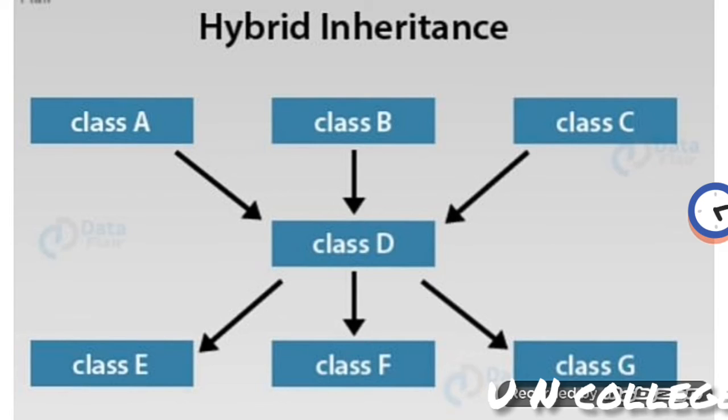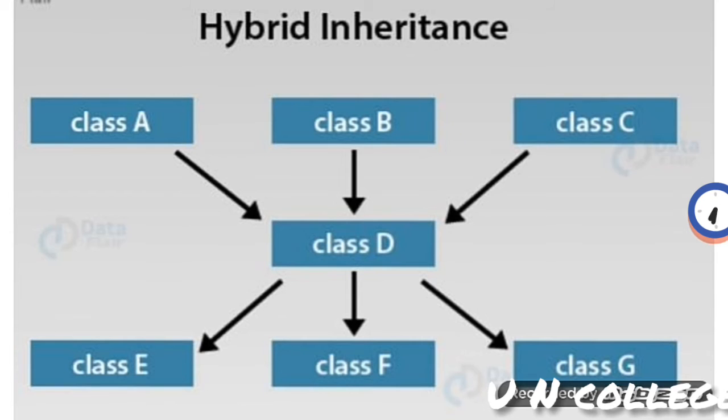You can see that class A, class B, class C are all parent classes, class D is the child class, then from class D again class E, class F, class G are inherited. Here if we divide the diagram into two blocks, suppose I take class A, class B, class C and class D structure only, then this is multiple inheritance.